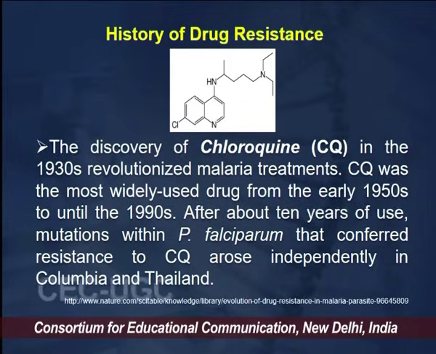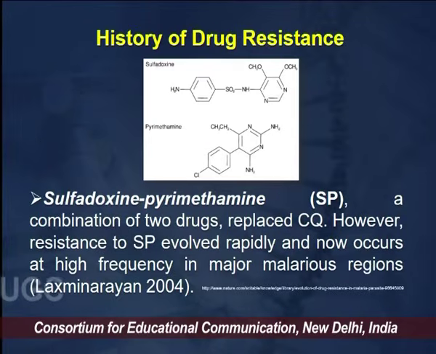There are various point mutations which have been reported in Plasmodium falciparum, which have led to the development of chloroquine-resistant strains. The major resistance started developing independently in the Cambodia, Colombia and Thailand regions.